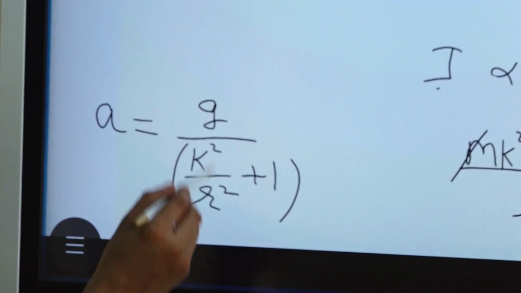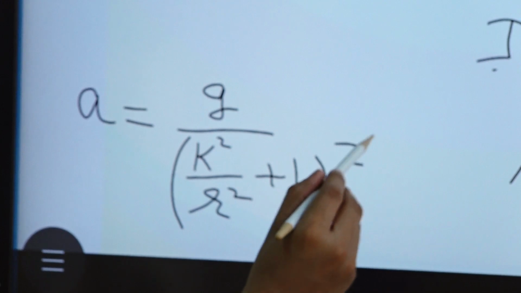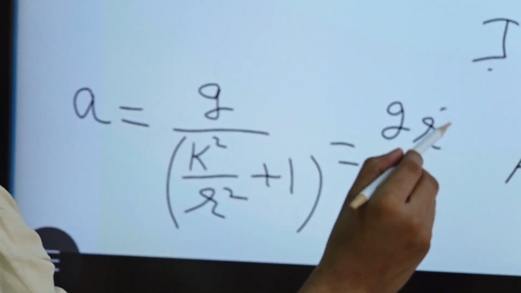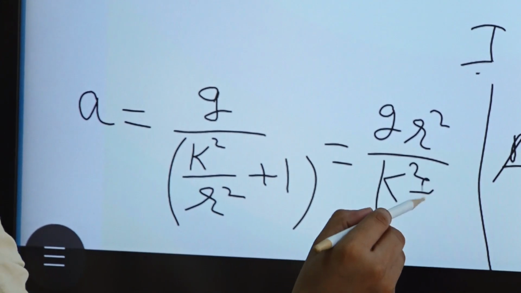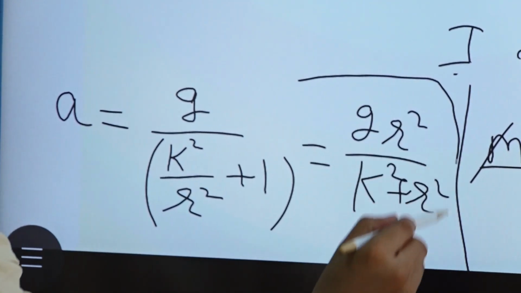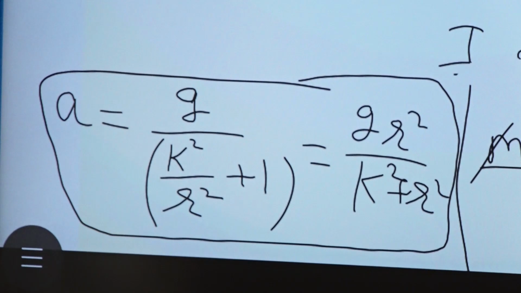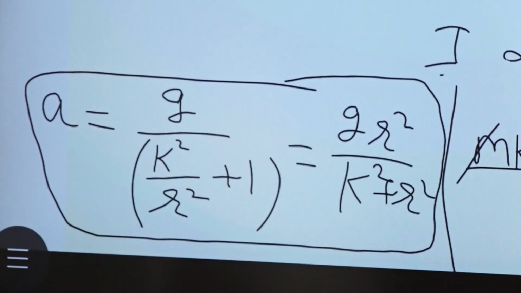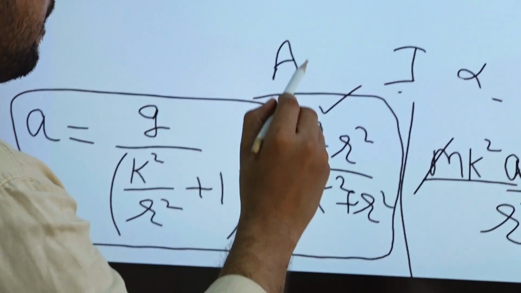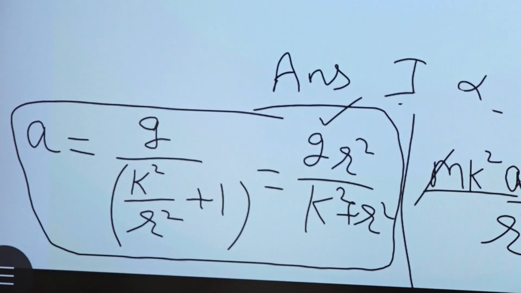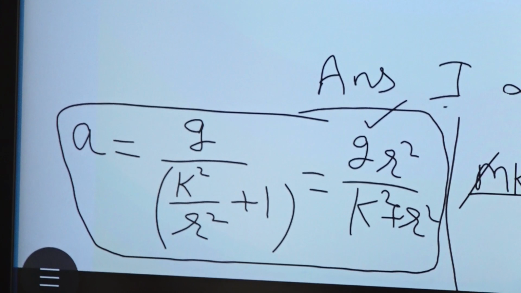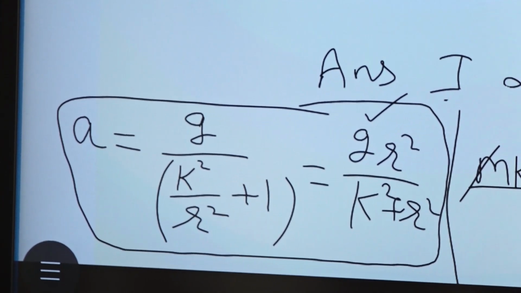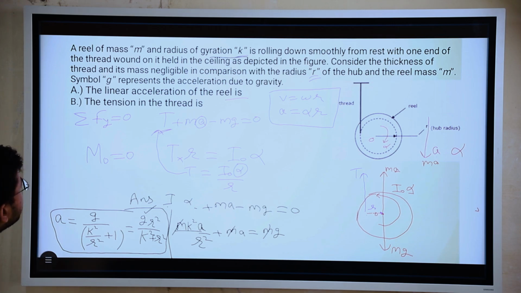So what we can do, we can solve it a little bit further and we can find out g r square divided by k square plus r square. So this will be the answer and this will be given in the options and you have to mark this one as answer. So g r square by k square plus r square, that will be the linear acceleration of the mass. What is the second question?